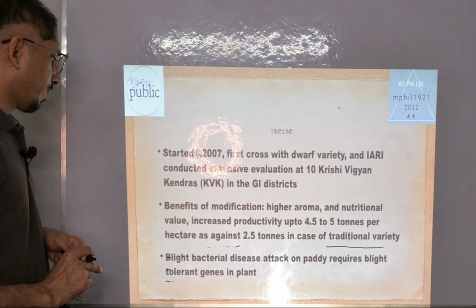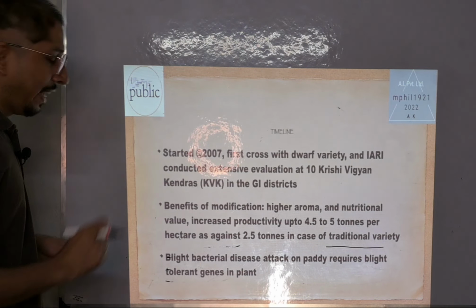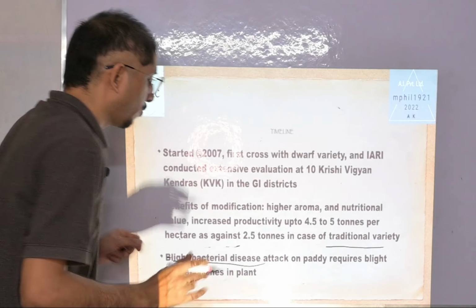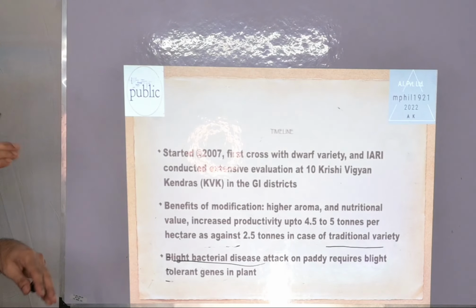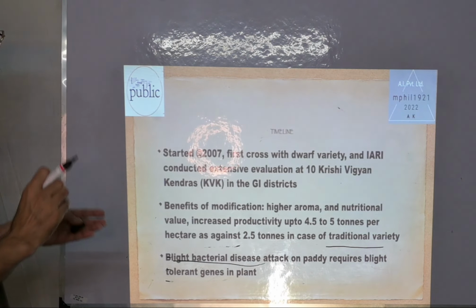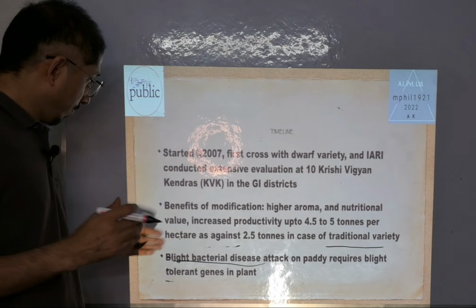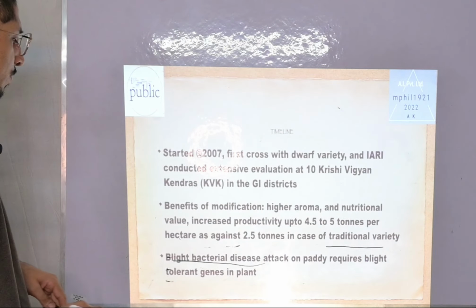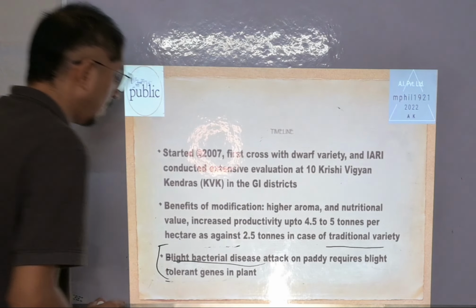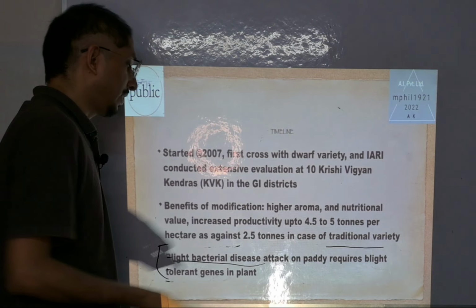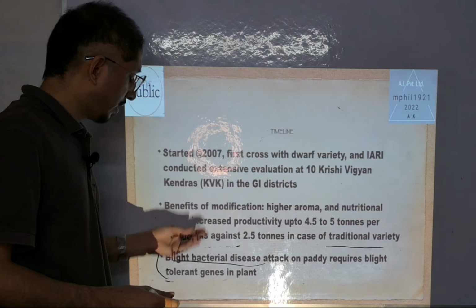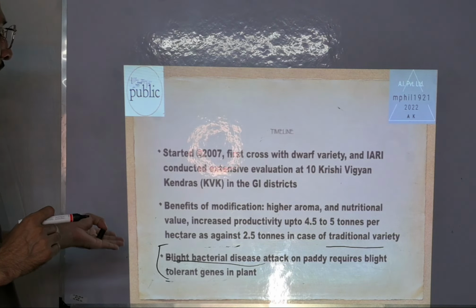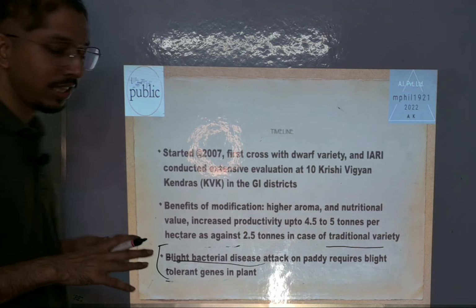This paddy crop is susceptible to bacterial blight disease. This one also you need to remember. If the paddy is inserted with blight tolerant genes, it will not get this bacterial blight disease. This disease also reduces the yield of the crop. Although this gene has not yet been inserted into that crop, if it is inserted, then there will be resistance to bacterial blight disease also.